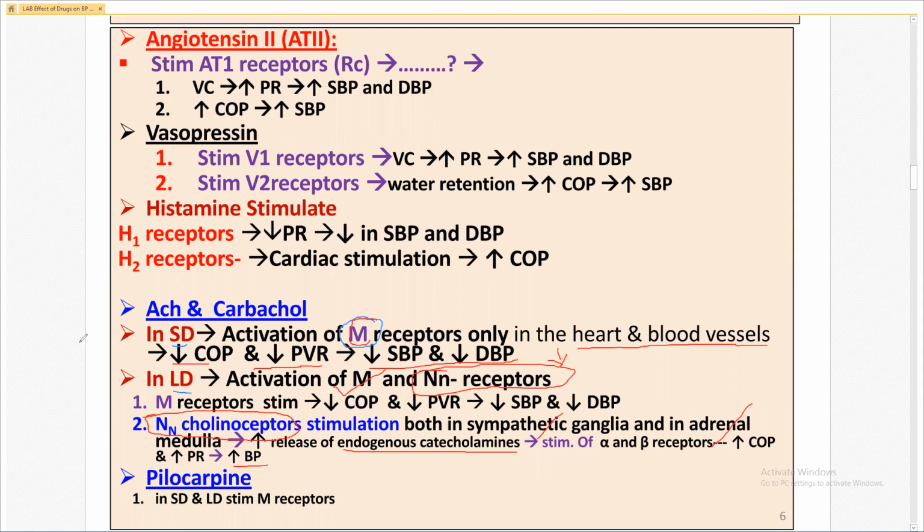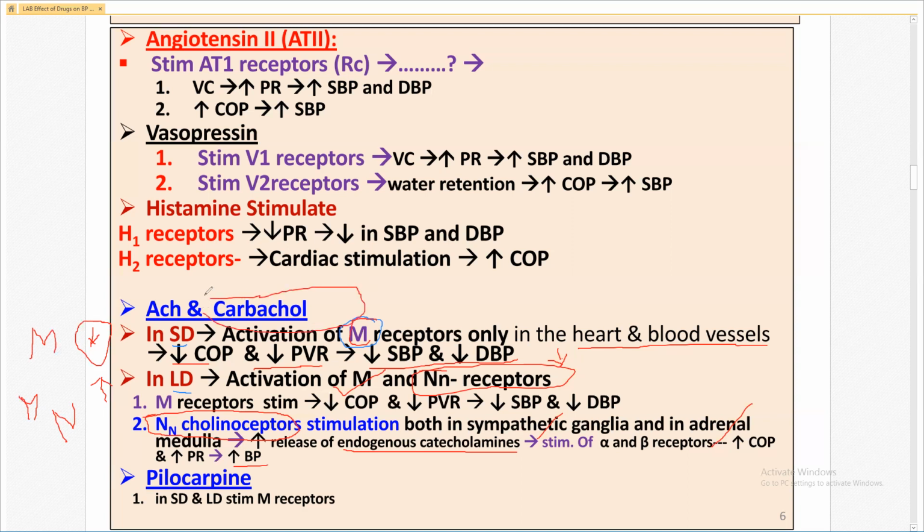So this is the main difference. Remember, in the small dose, there is decrease in the blood pressure, but in the large dose, there is increase in the blood pressure. How? Small dose acetylcholine only acts on which receptor? Muscarinic receptor. But large dose acetylcholine acts on muscarinic as well as nicotinic N receptor. That's why there is increase in blood pressure.